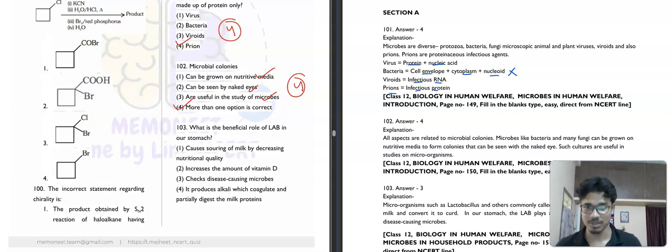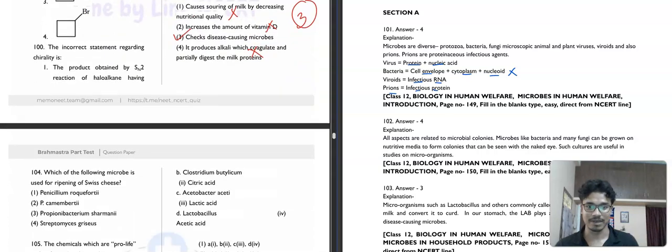Moving to the next question, question number 103. What is the beneficial role of LAB in our stomach? So what does LAB mean? LAB means lactic acid bacteria. It is saying that causing souring of milk by decreasing nutritional quality, no. Increase the amount of vitamin D, no. Checks disease causing microbes. So it is given in NCERT, you can see that. And lastly, it produces alkali which coagulates and partially digests the milk protein, no. It basically keeps a check and balance on the disease causing microorganisms, which is a beneficial role of lactic acid bacteria.